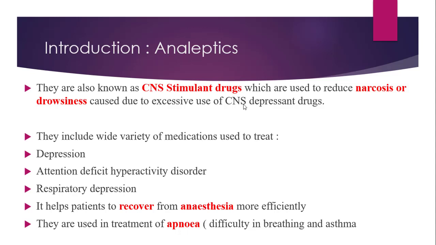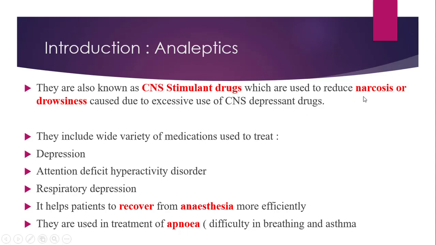Coming towards our topic of interest today, that is analeptics, we are going to start with the introduction, that is the definition. Analeptics are drugs which are also known as CNS stimulant drugs. These CNS stimulant drugs are used in the treatment or to reduce the narcosis or drowsiness caused due to excessive use of CNS depressant drugs. That means what? Narcosis, in layman's terms, is drowsiness, that is unconsciousness. But what type of unconsciousness is it? It is produced due to the excessive use of CNS drugs.